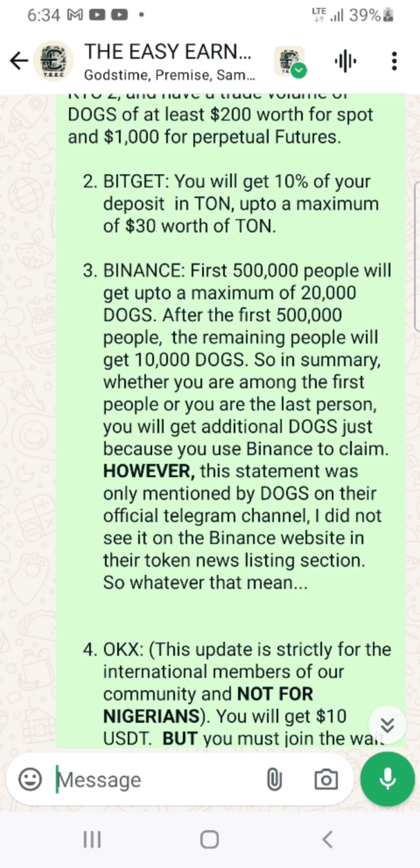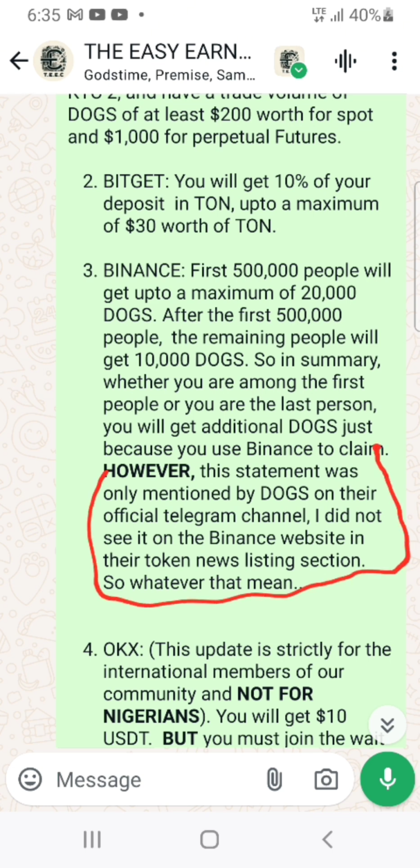However, this statement was mentioned by Dogs on their official Telegram channel. I did not see it on the Binance website in their token news list section. So if you've seen it on their website, please mention it in the comment section below so that we can all learn. Whatever that means, I don't know, but this is what they are saying. So if you are using Binance, please be aware of this section.